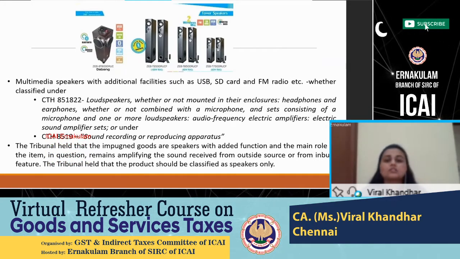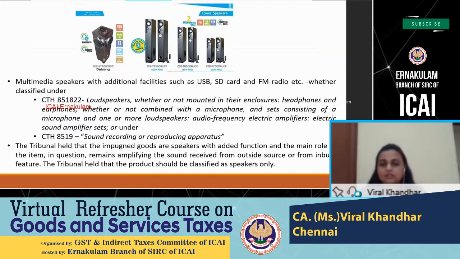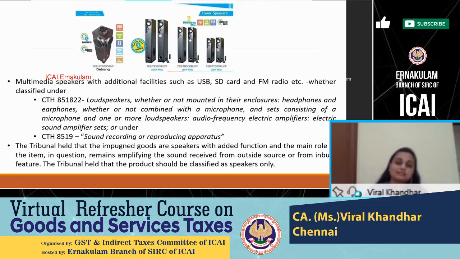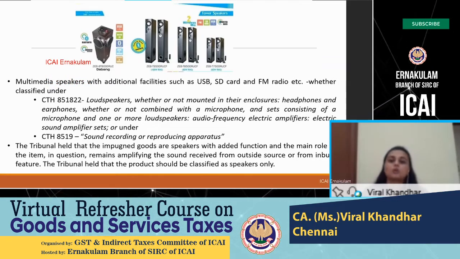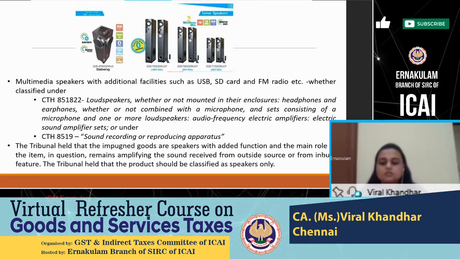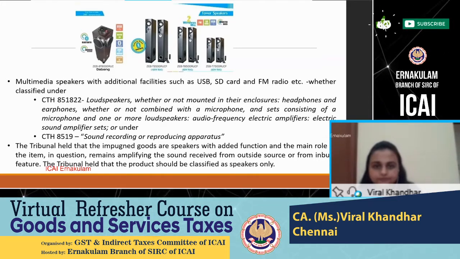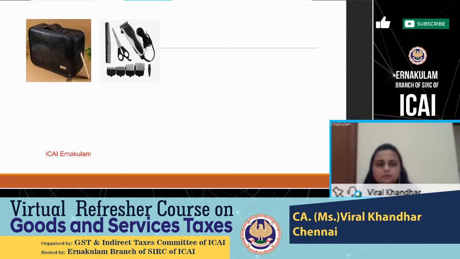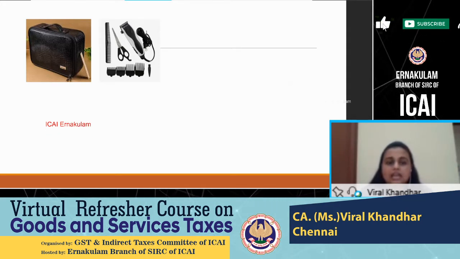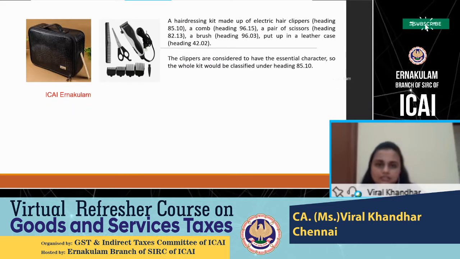So I leave it for you to decide how will you go about classifying this particular kind of multi-function goods available. Here, it is very clearly being marketed as a tower speaker, and there were additional facilities of a USB slot and an FM. So the classification could be done as a tower speaker. But what about that printer plus scan plus fax plus copy? How will you classify such multifunction goods? Whether Rule 3B will help you, we need to check on that. So what will be the essential character? That is what Rule 3B is telling you to do the classification based on that. Another example, you have before you a leather case which is having an electric hair clipper, basically a hairdressing kit.